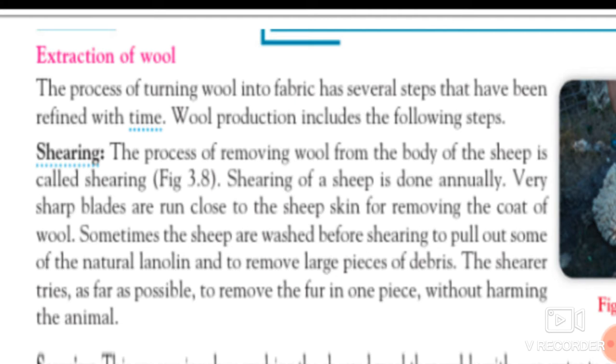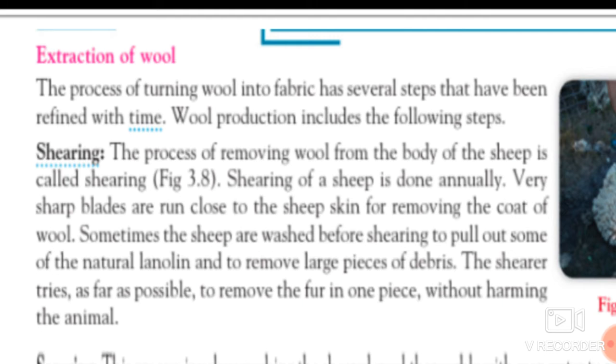Very sharp blades are run close to the sheep's skin to remove the coat of wool. The hairs present on the skin of the sheep are cut down with the help of sharp blades, and in this way we can remove the coat of wool.